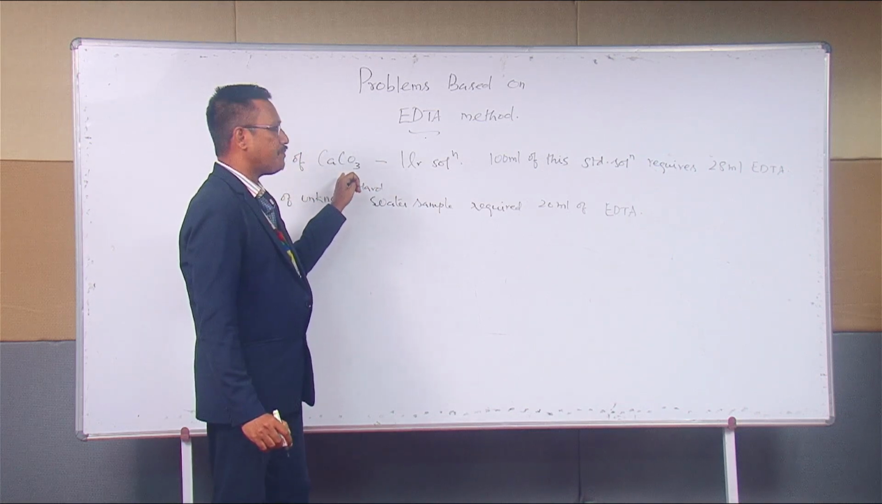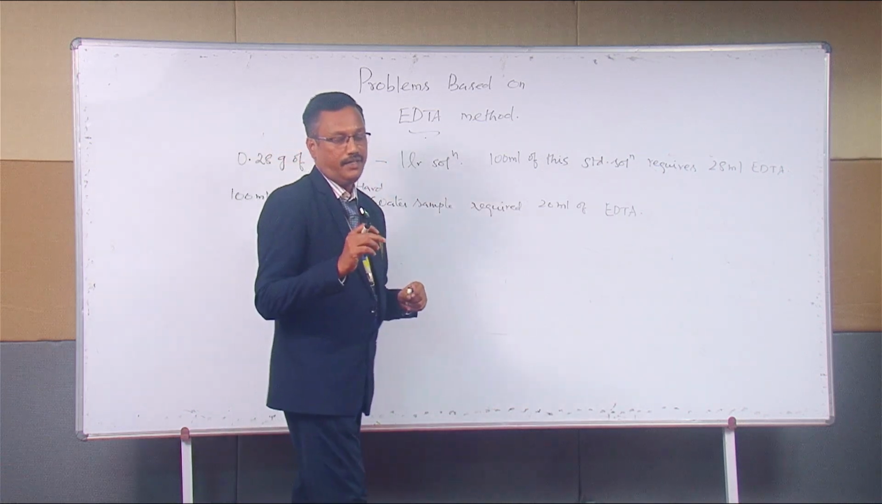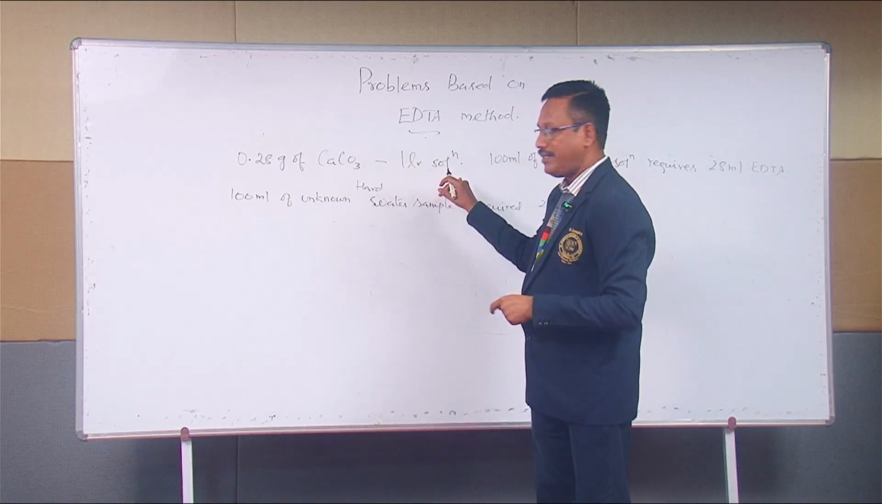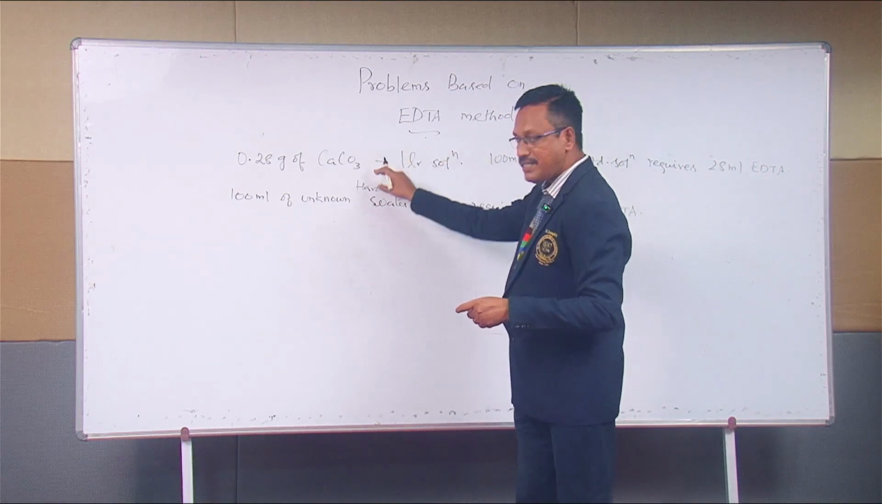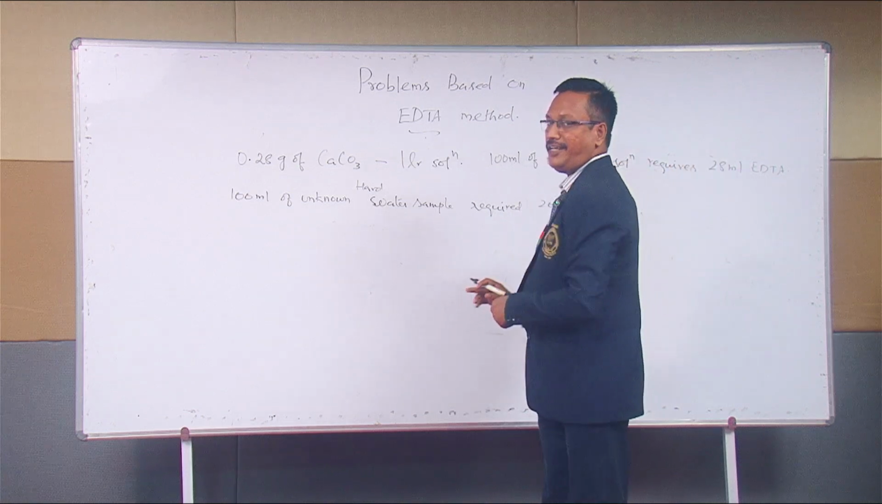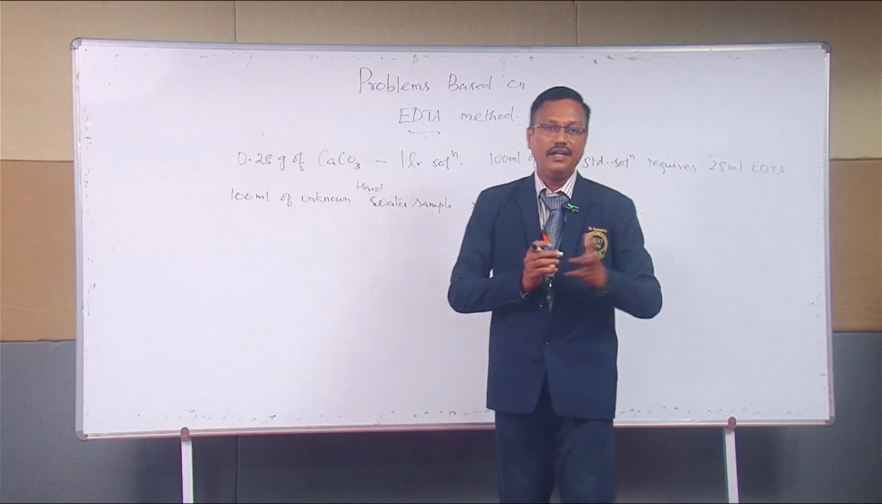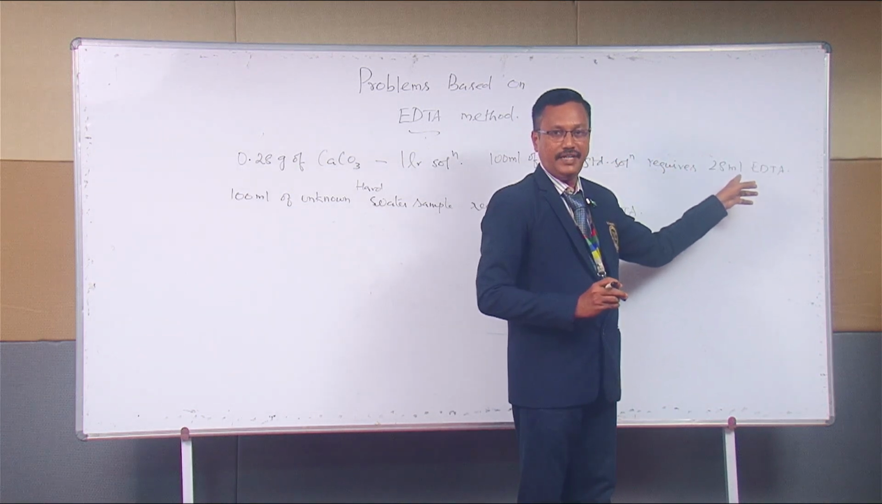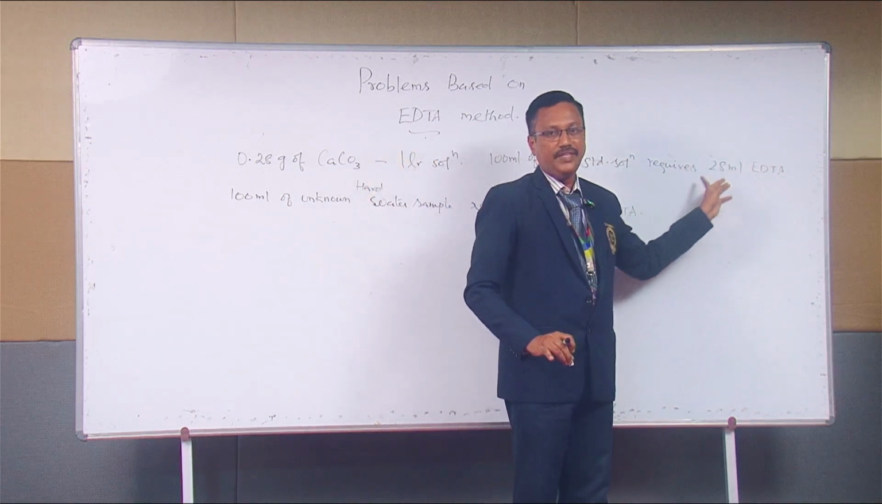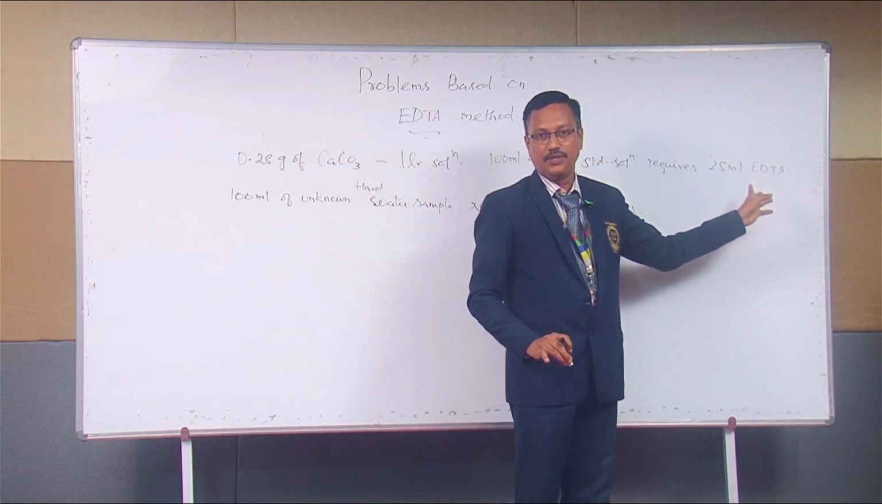0.28 grams of calcium carbonate is dissolved in HCl and made up to 1 liter of solution using distilled water. 100 ml of this standard hard water requires 28 ml of EDTA. Till here we do not know what is the strength of EDTA. Only using this standard hard water we are going to determine the strength of EDTA in terms of calcium carbonate.